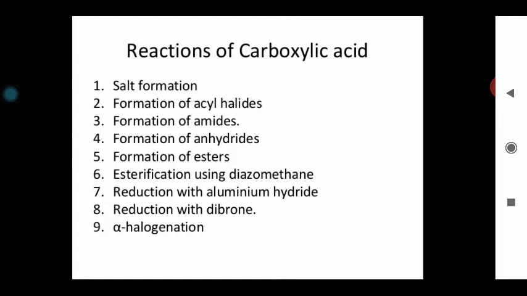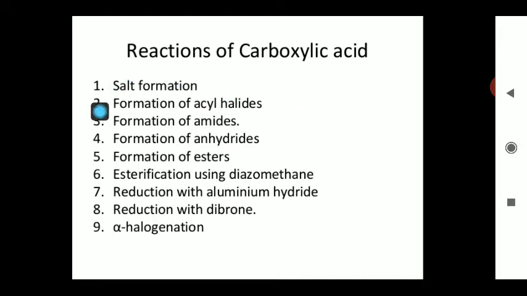So, all the chemical properties of the carboxylic acid can be summarized under three headings. The first category is those in which we have to break the bond present between the oxygen and hydrogen. In the second, the properties of carboxylic acid are those in which we have to break the bond between the carbon and oxygen. And the third chemical properties of carboxylic acid are those in which we have to involve the whole carboxylic acid molecule. So these are the major chemical reactions of carboxylic acid.